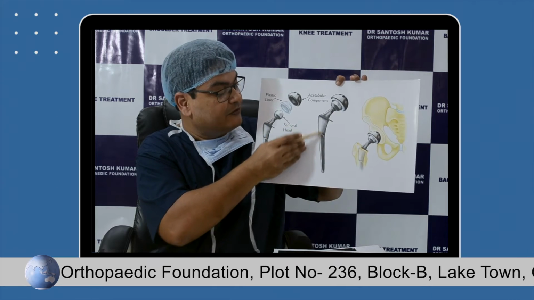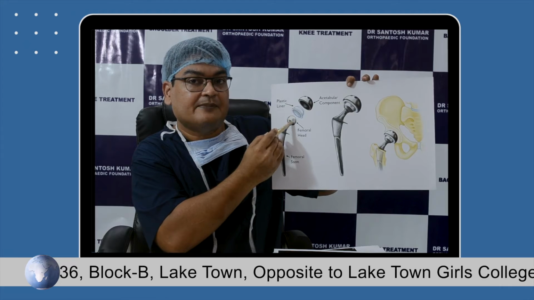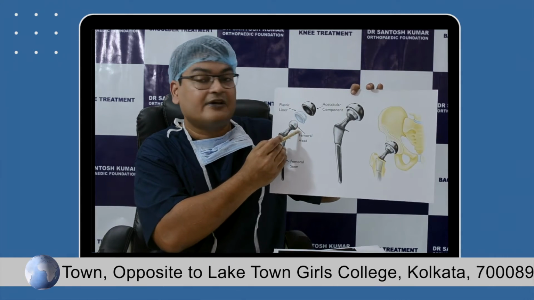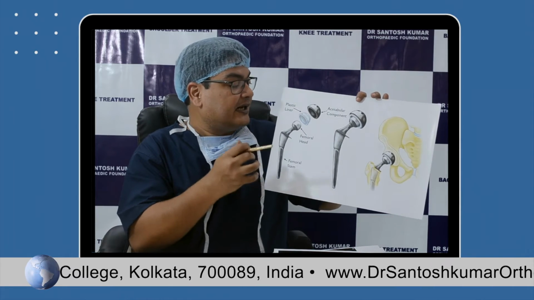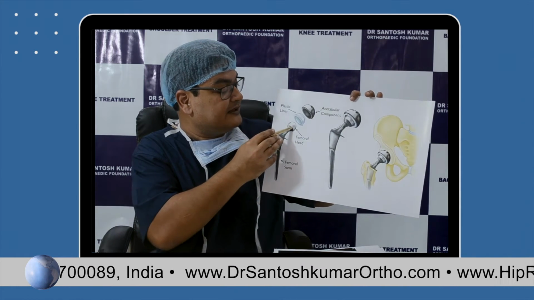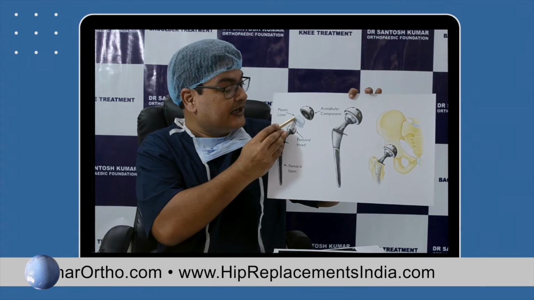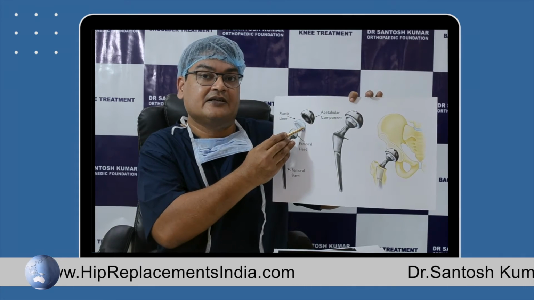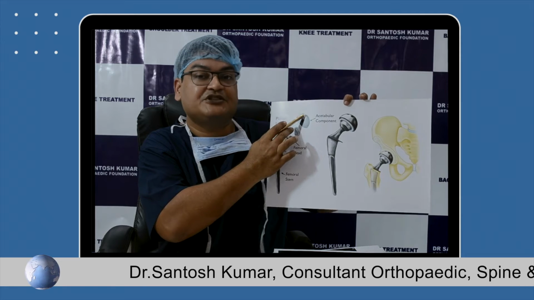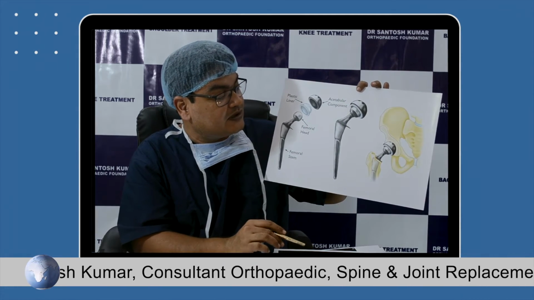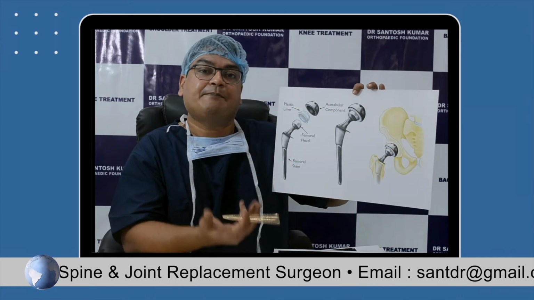So to summarize, this is the construct of the hip replacement implant. It has a stem which is made up of titanium, and then it has a head which is made up of cobalt chromium or ceramic. The reason why cobalt chromium is used is because it can be highly polished, and ceramic can also be highly polished, and this is known as the bearing surface. On one side it is metal or ceramic, and on the other side it is highly cross-linked ultra high molecular weight polyethylene, and then it is put in a titanium shell. So this is the basic construct of the hip replacement implant, and as we saw, it can be put with cement or it can be press fit.